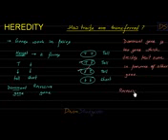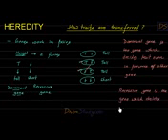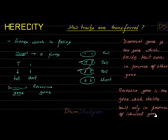So recessive gene is the type of gene which decides trait only in presence of identical gene. Only in presence of identical gene. Right, students?